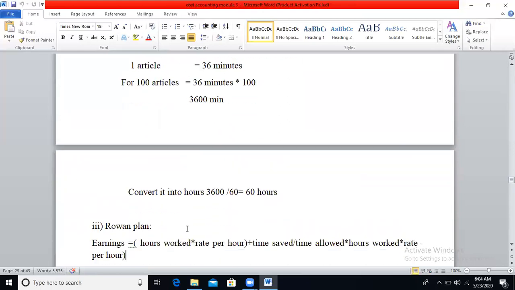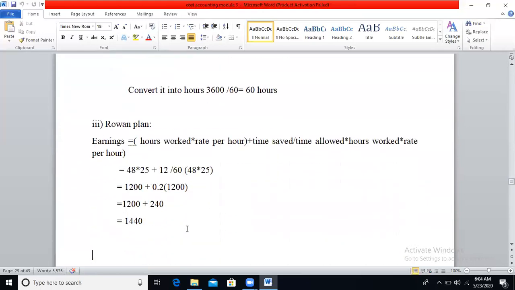The next is under Rowan plan. Earnings is equal to hours worked into rate per hour plus time saved divided by standard time allowed into hours worked into rate per hour. So number of hours worked will be 48 hours into rate per hour is 25, plus 12 is the time saved we have calculated, and 60 is the standard time allowed.